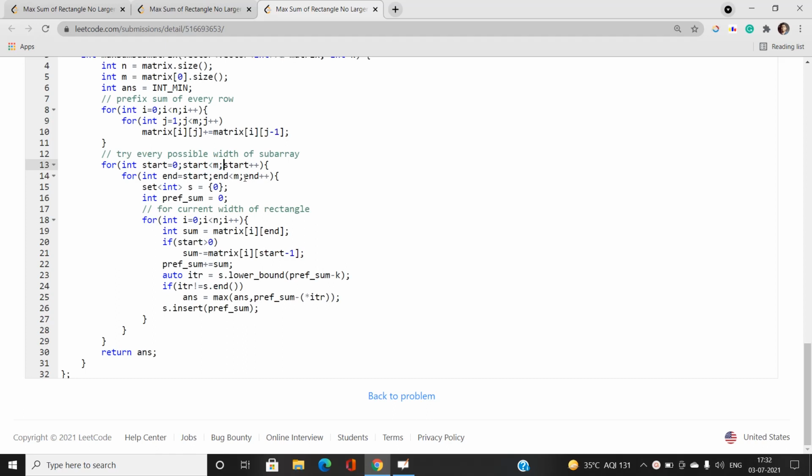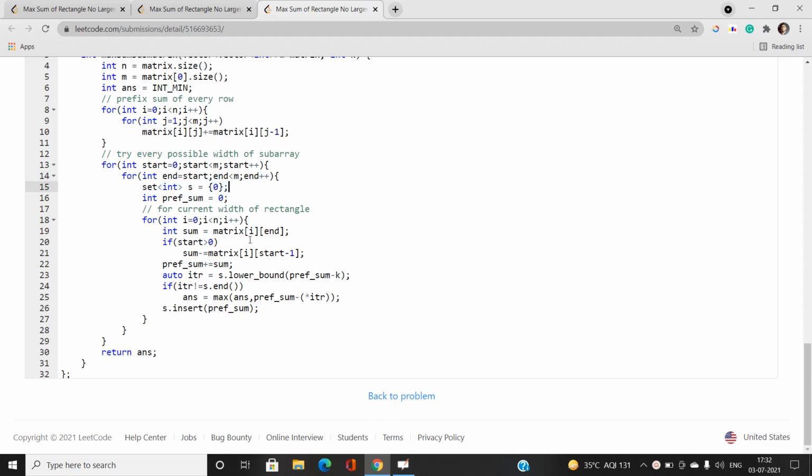You can see this start is basically my left line, and this end, the right line, is going to start from the variable start and go up to the maximum number of columns, like end is less than m and end plus plus. Now we have some left line and some right line. We need to find the rectangle having sum closer to k, and this can be easily done by maintaining a set and taking the lower bound.